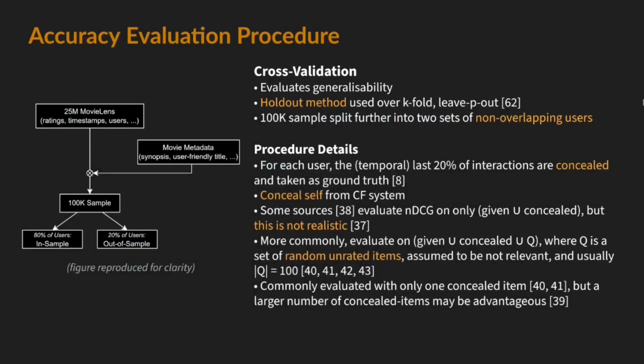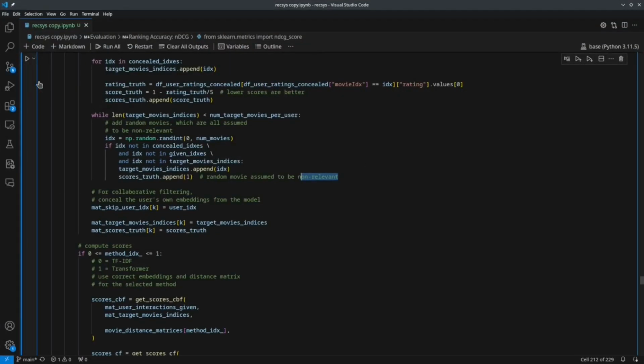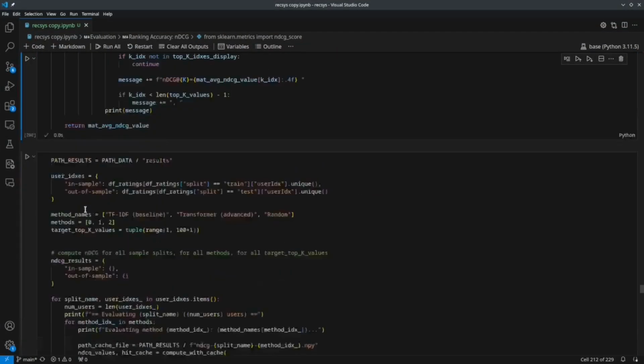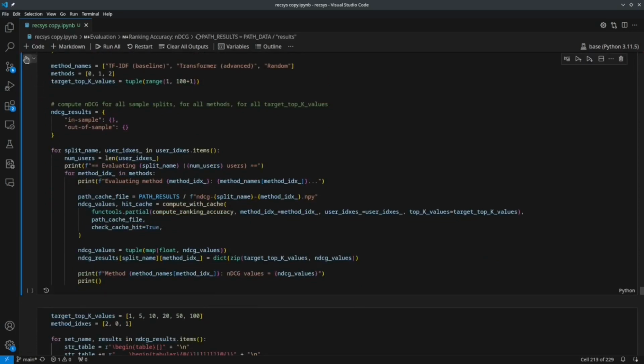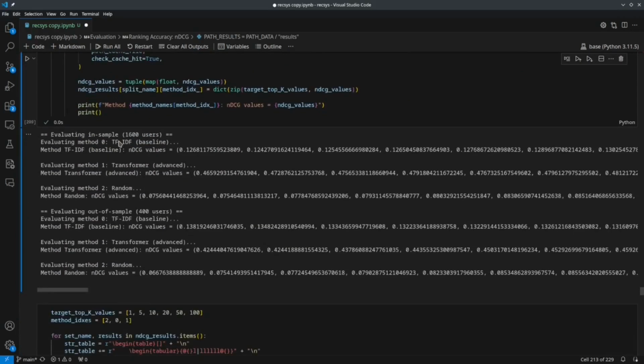Some sources do not incorporate random other movies, but this is not realistic because in a real-world system, recommendation candidates cannot be narrowed in this way, as we do not know the movies that the user will watch next. A large number of random movies is used as a computationally cheaper approximation of using the entire movie library as candidates. As you can see here, these are the results of this evaluation.